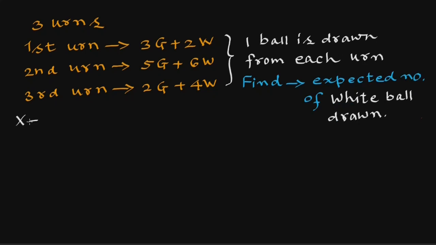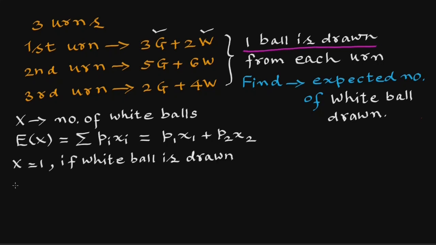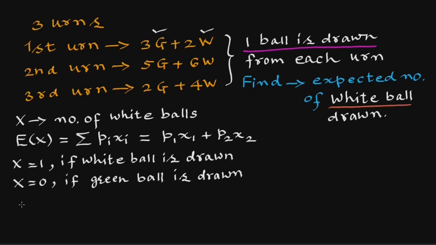Let X denote the number of white balls drawn from the urn. So expectation of X will be summation pixi, which is p1x1 plus p2x2, because there are only two types of balls, green and white. Since one ball is drawn, X will be 1 if a white ball is drawn, and X will be 0 if a green ball is drawn, because we have to find the expectation of white balls. Now let us find the expectation from each urn.